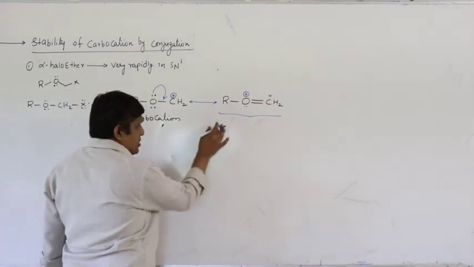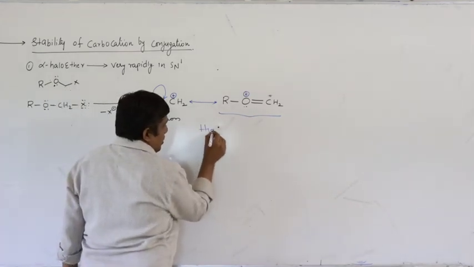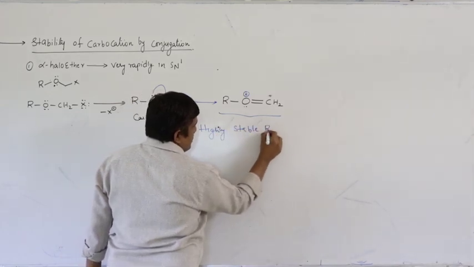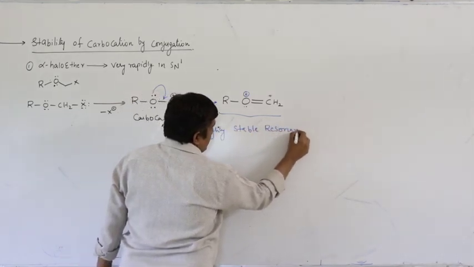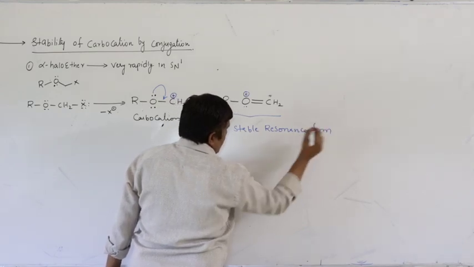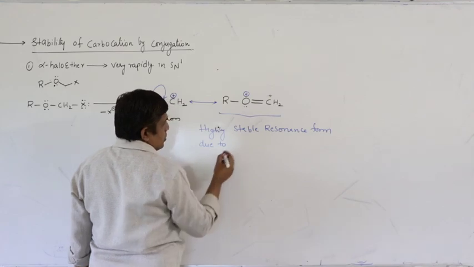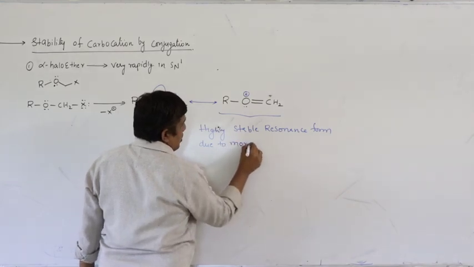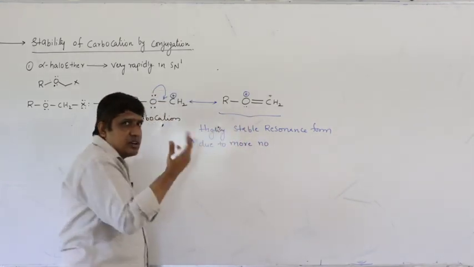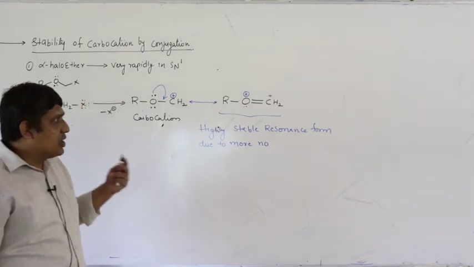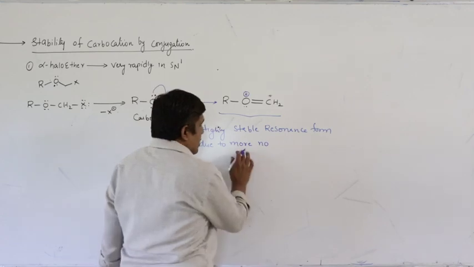In this resonating structure, the resonance form is highly stable due to more number of covalent bonds. If the number of covalent bonds increases, stability increases. This is one of the characteristics of resonating structures.